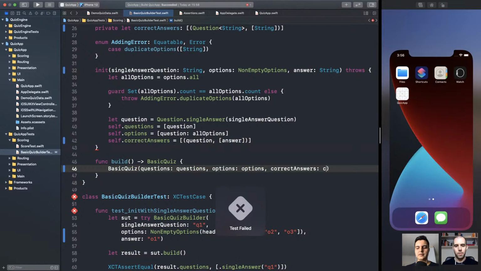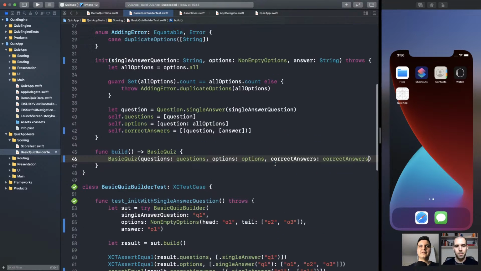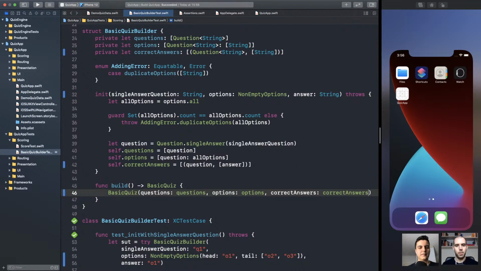Now we can pass it here, run the test, passing. Okay. Awesome.